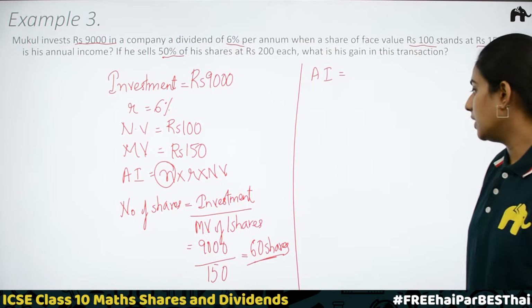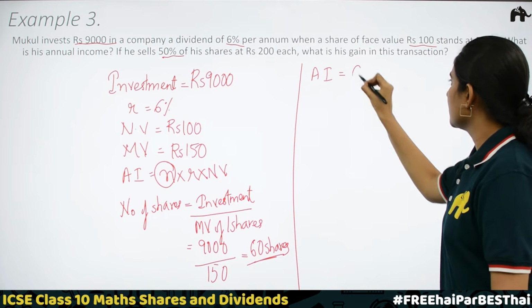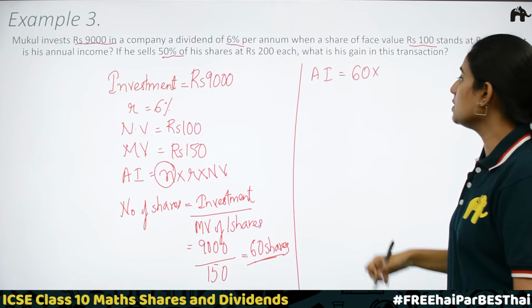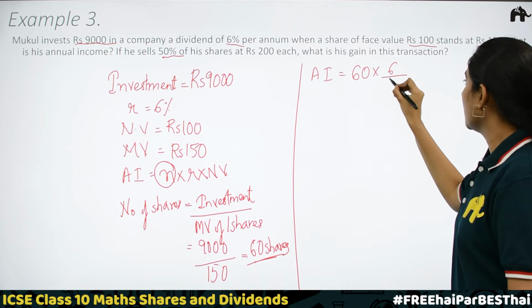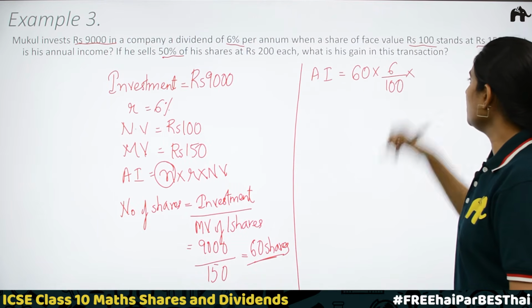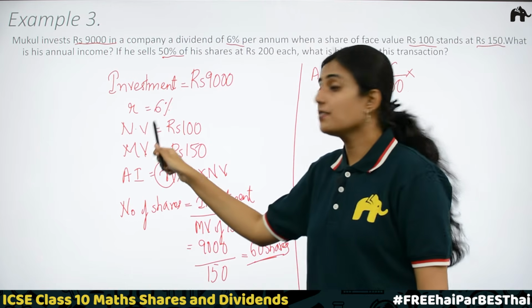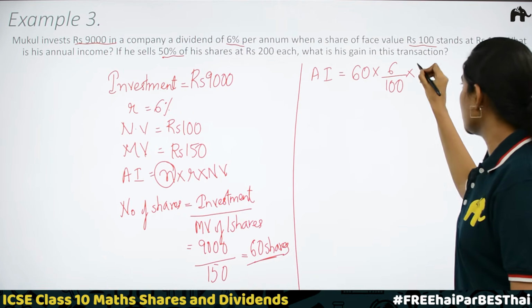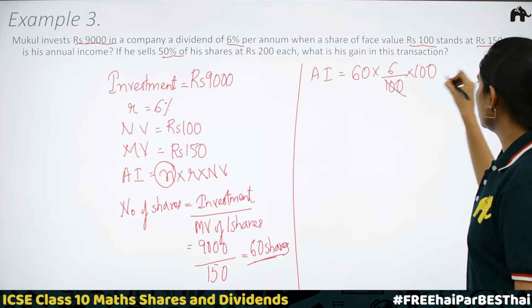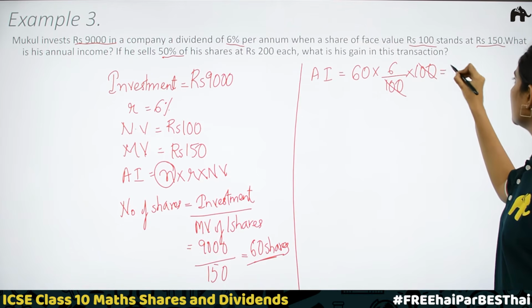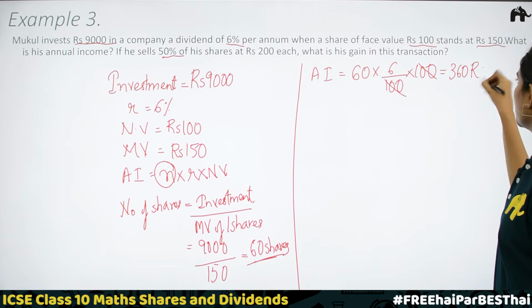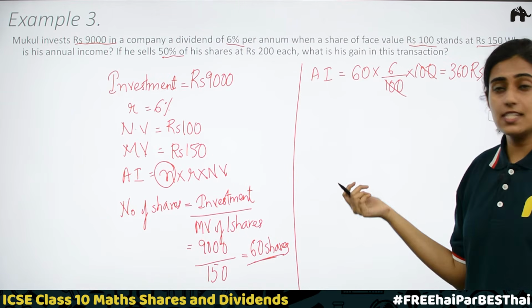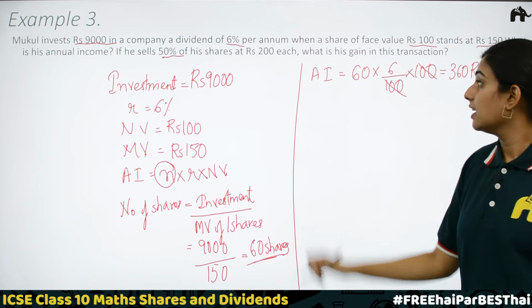Annual income is equal to N 60 into R 6%, that is 6 by 100, into nominal value of one share, that is 100. Cancelling these hundreds, you will be getting 360 rupees. So, rupees 360 is the annual income.